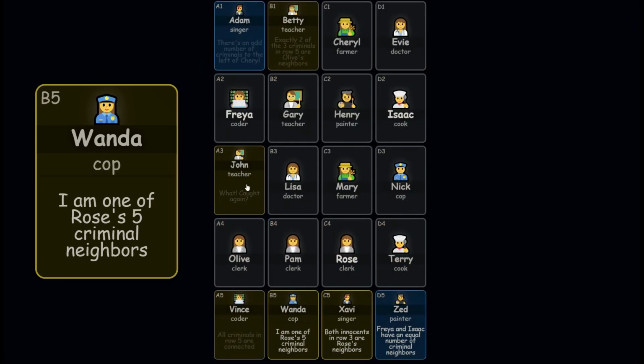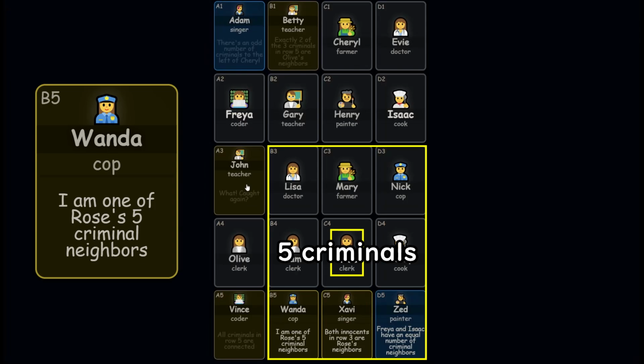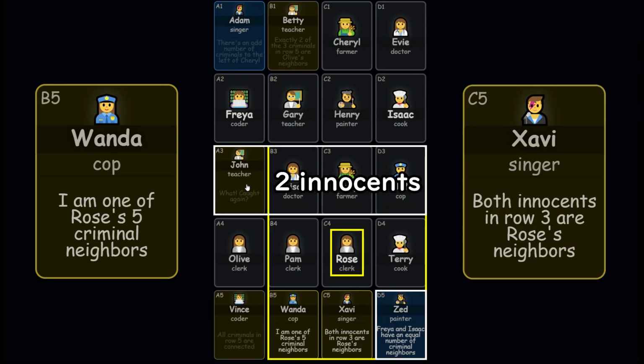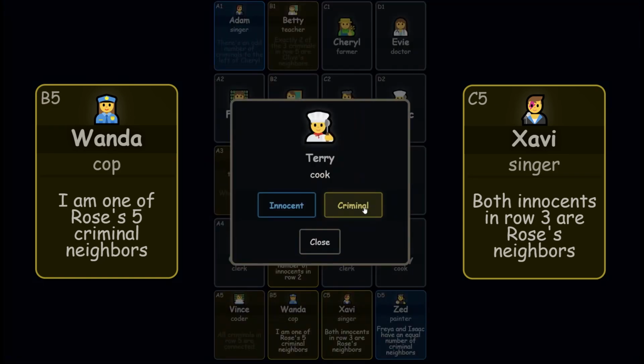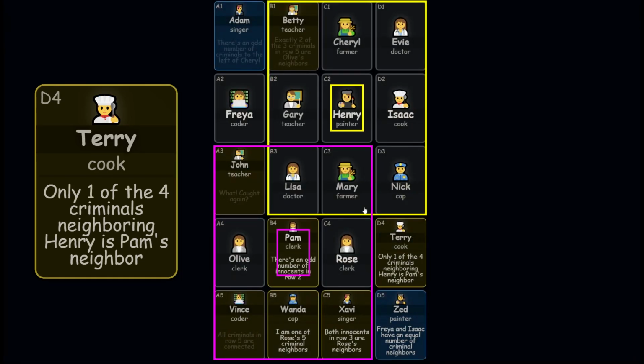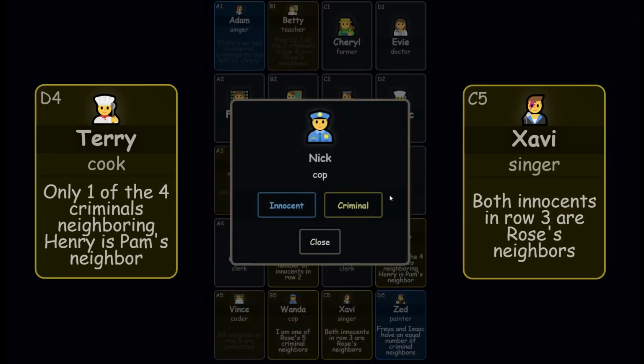Also, if you look at Wanda's clue, Rose is supposed to have 5 criminal neighbors, or 3 innocent neighbors. One of them is Zed, and the other 2 are in row 3. So we can mark Pam and Terry as criminals. Only one of the 4 innocents neighboring Henry is Pam's neighbor, so either Lisa or Mary must be innocent. Therefore, we can mark Nick as the innocent.